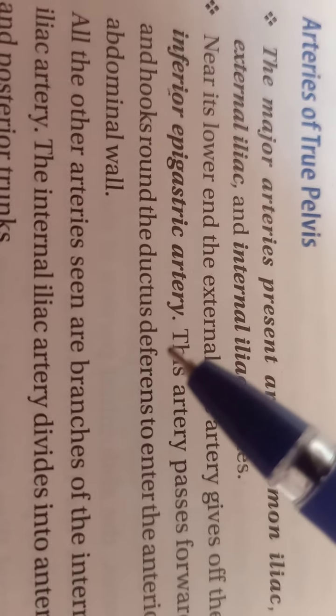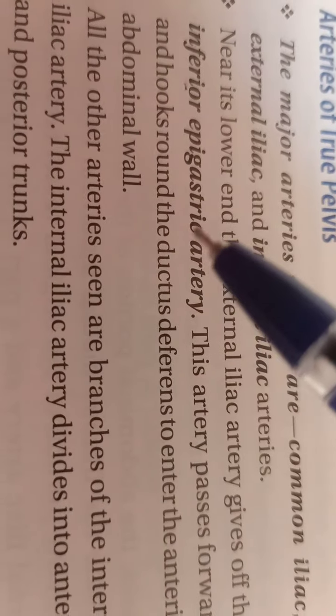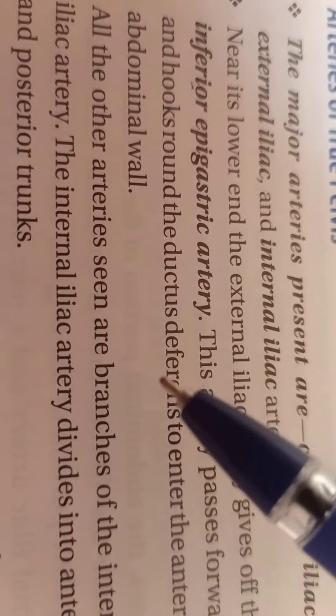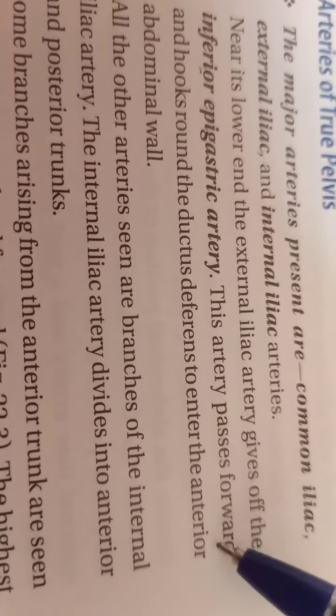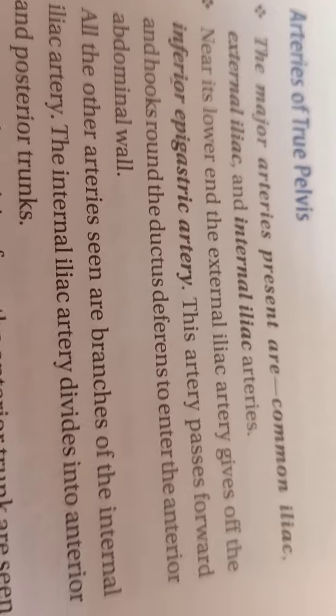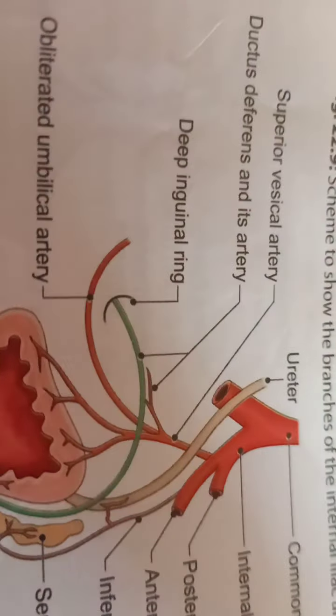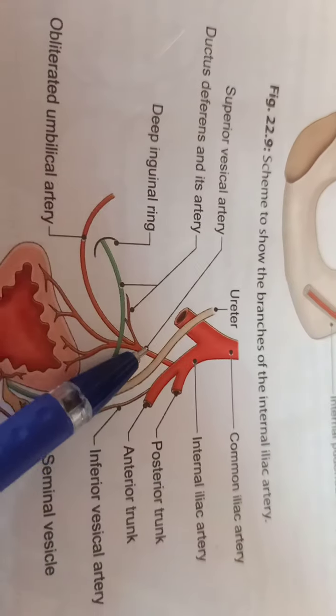It's a part of the male reproductive organ. So it will wind or hook around the ductus deferens, and then it will ascend upward to enter into the anterior abdominal wall. Okay, so if you see this diagram here, this is the ductus deferens.